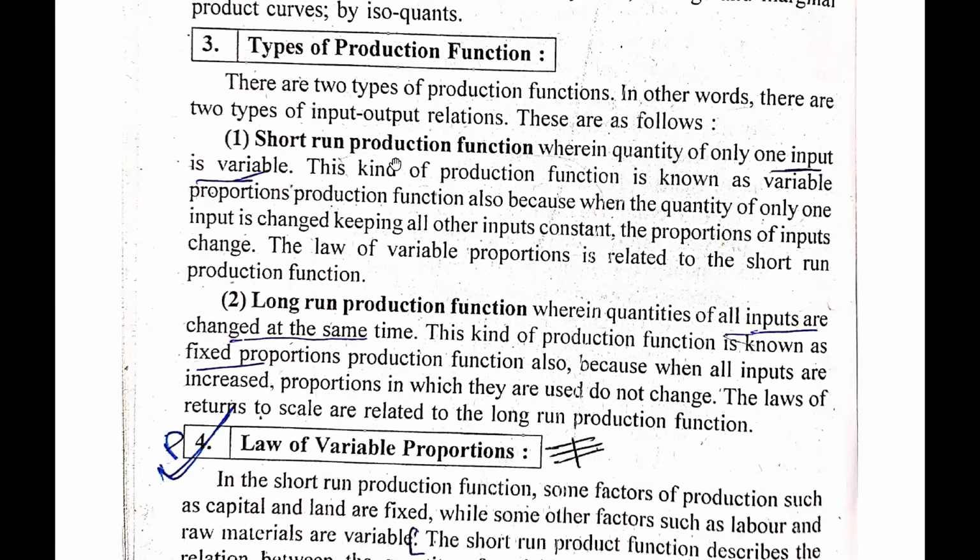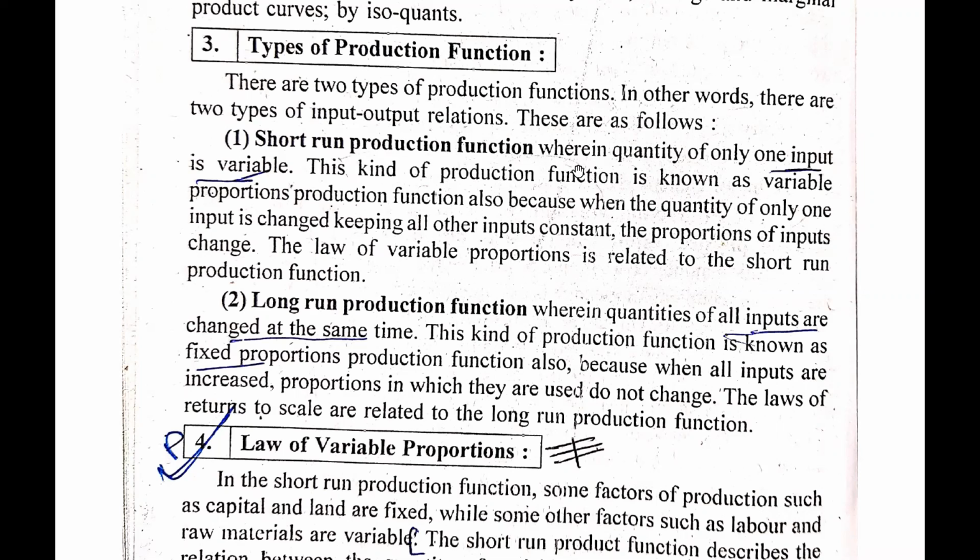So during the production, I need to use many inputs. I need to use land, I need to use labor, I need to use capital. So guys, what is a short run production function? Short run production function means whatever inputs I am using, among all those inputs, one input is variable. Variable means one input can be increased or decreased.